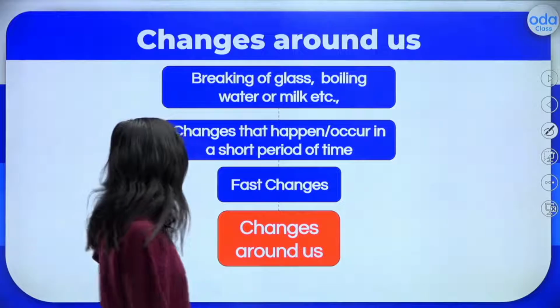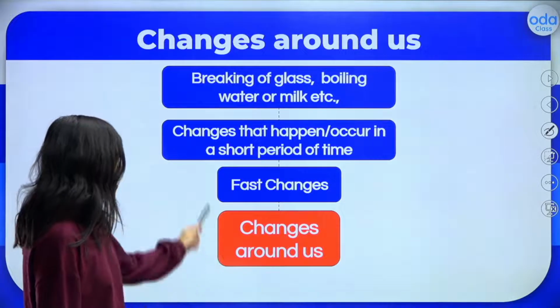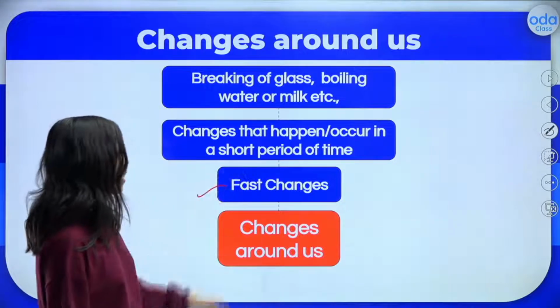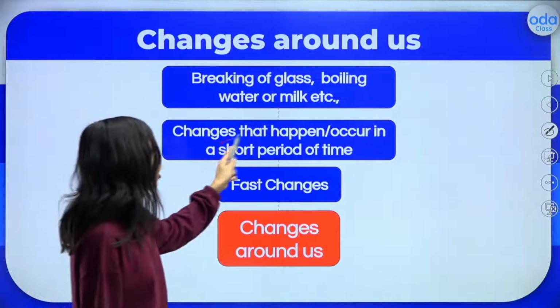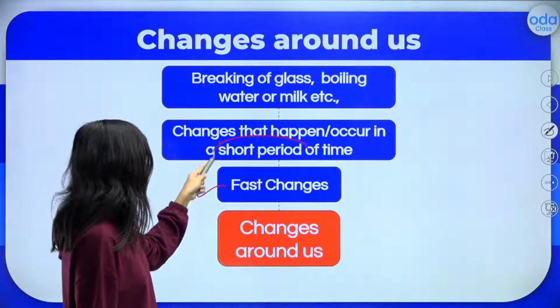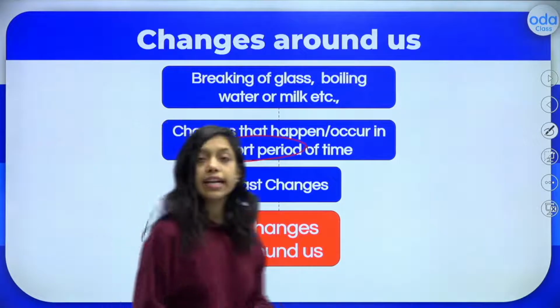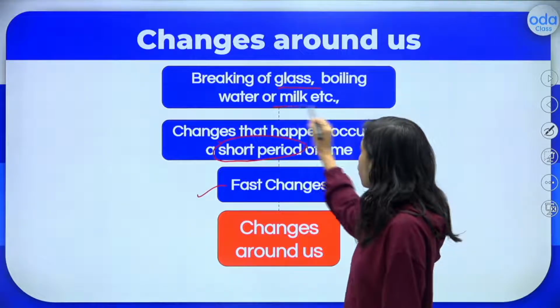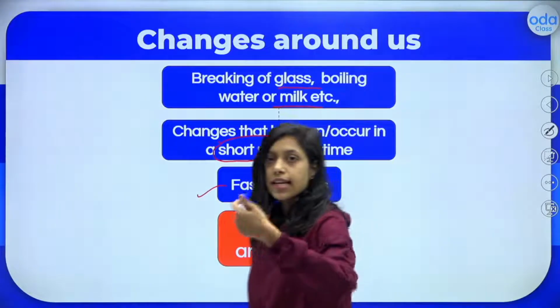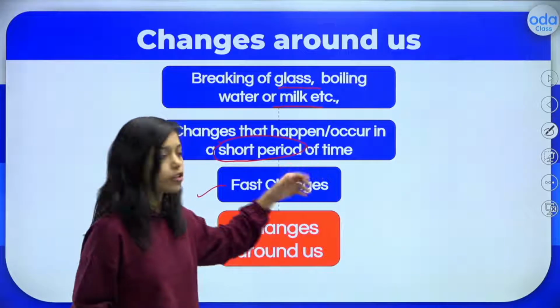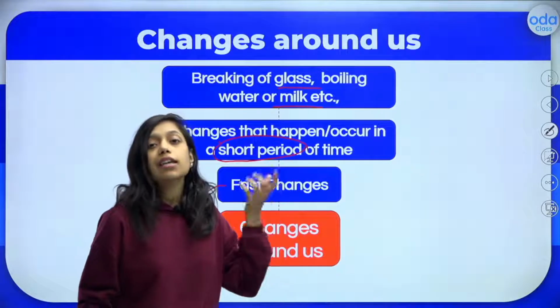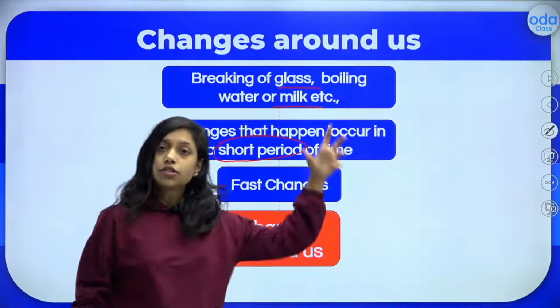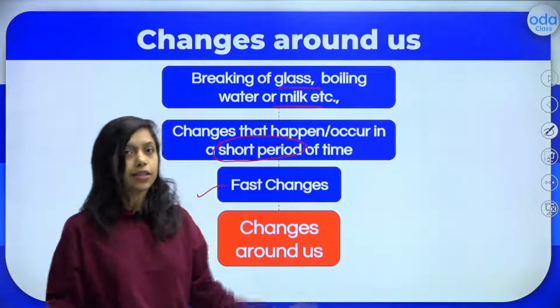Coming to the next one. As I told, fast changes are changes that occur in a short period of time. Within a second it may happen. Let us see some examples. Breaking of glass, boiling of water or milk, it happens within seconds, right? If you provide a certain temperature, the water and milk start boiling. And breaking of glass, just take a glass, drop it, and it's broken.